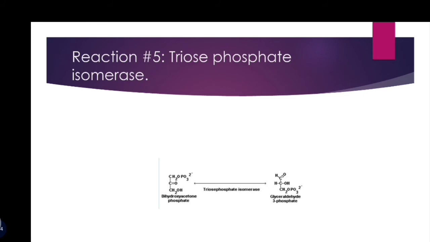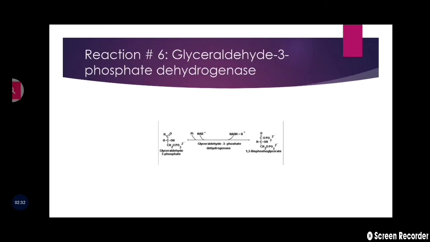This is the last step of phase 1, and at the end of this step there are 2 molecules of glyceraldehyde 3-phosphate.